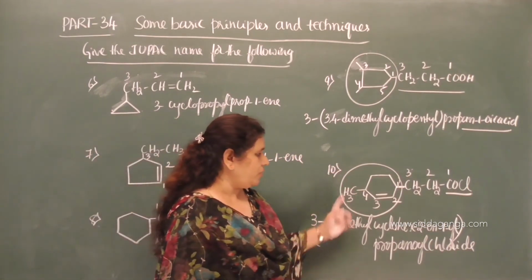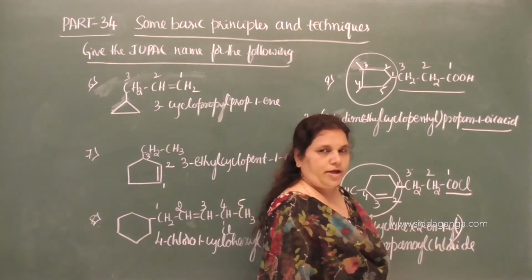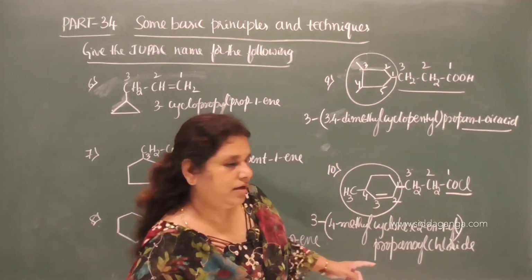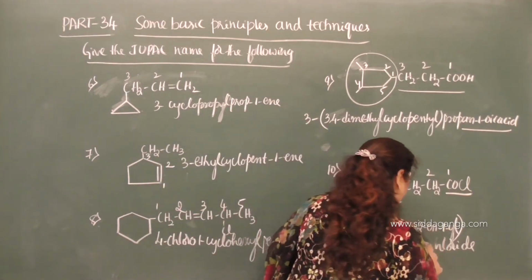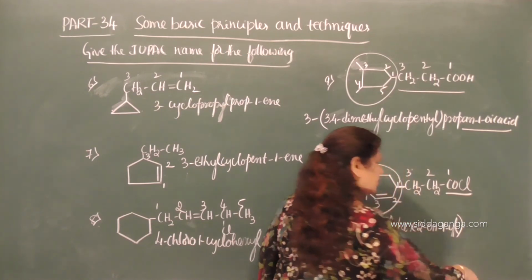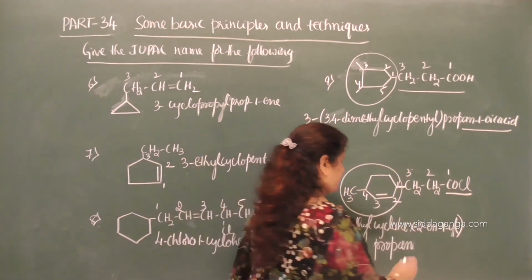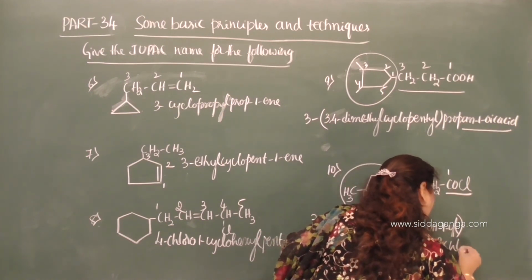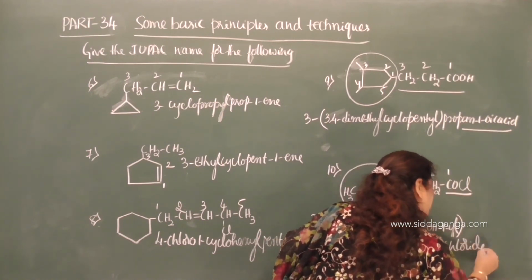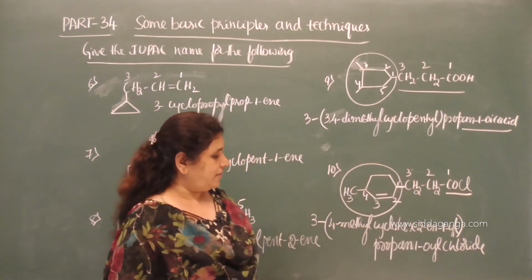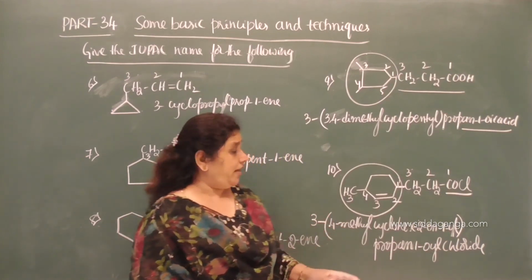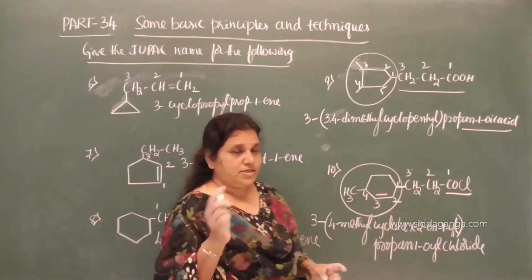So, substituted propanoyl chloride. The oyl chloride is also at the first carbon. Even you can write it as propane-1-oyl chloride. The common secondary suffix that we are using, propane-1-oyl chloride, it gets substituted. What substituted?